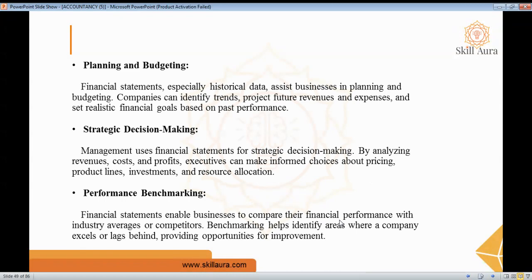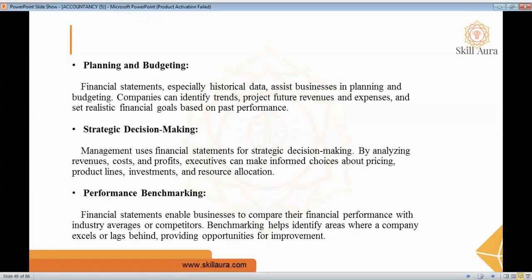The next one is planning and budgeting. With the help of financial statements, we can plan for the future and also budget for the company. Companies can identify trends, project future revenues and expenses, and set realistic financial goals based on past performance.